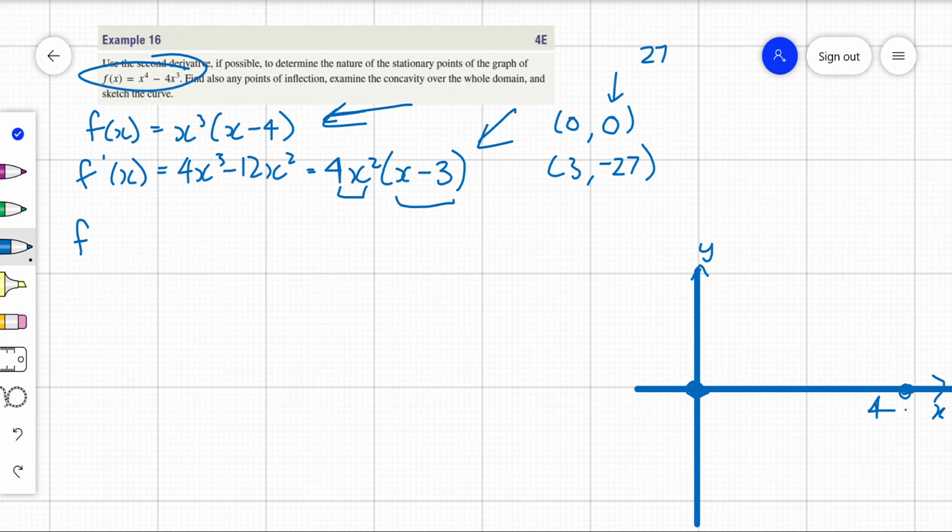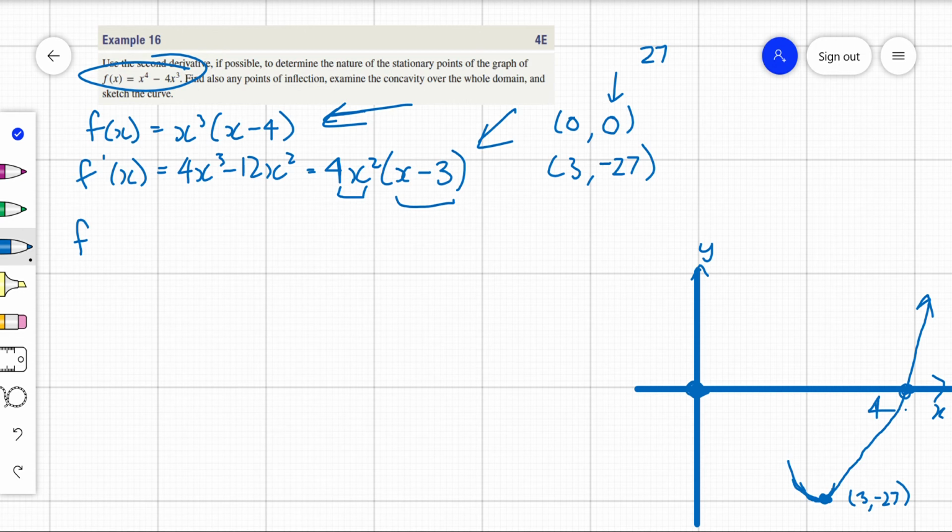So 0, 0 is here, and 3, minus 27, let's put it down here. Again, not to scale. 3, minus 27. Clearly, to go from that point to that point, this is going to have to be a minimum, and to cut back through up here, sorry, bad picture as usual, it's going to have to be a minimum turning point down there.